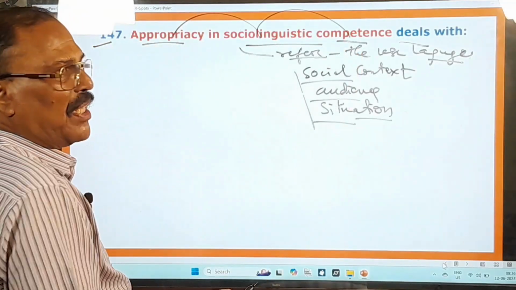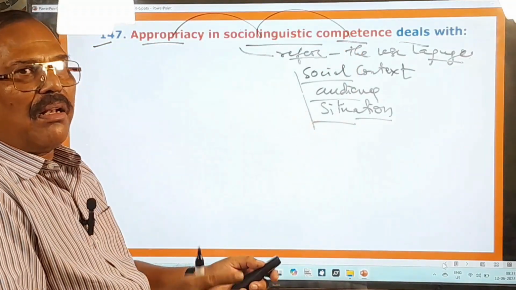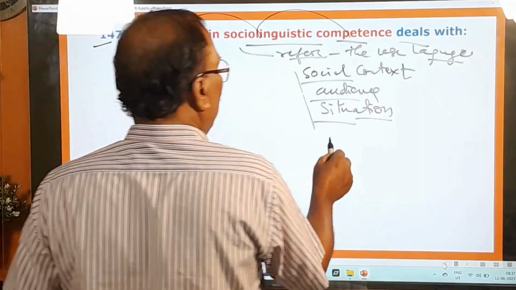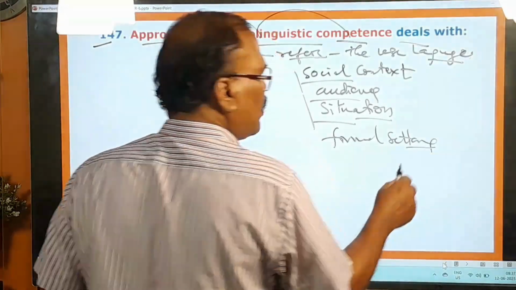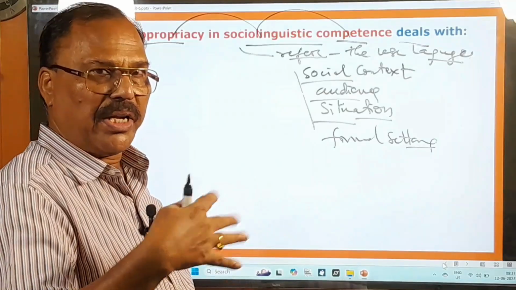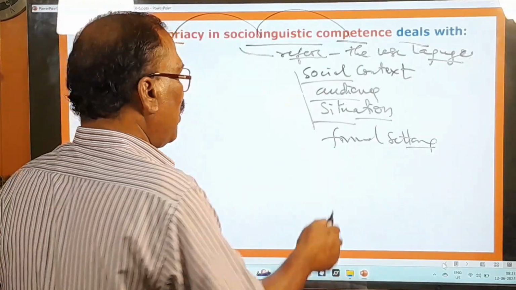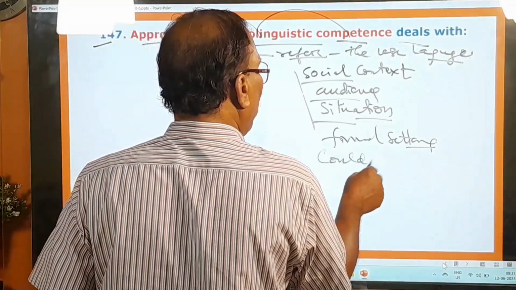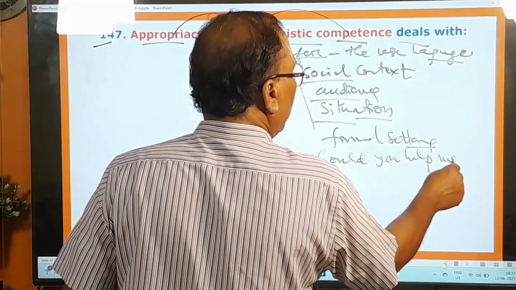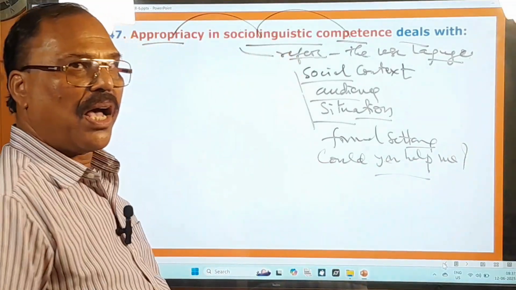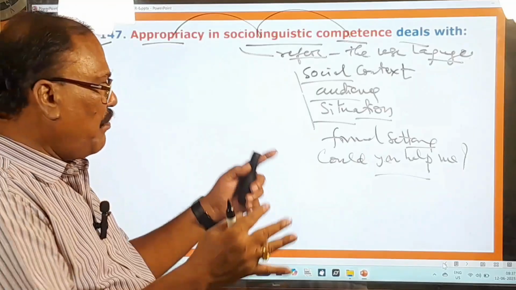అంటే సందర్భోచితంగా లాంగ్వేజ్ ని వాడడం. For example, in the formal setting, when you are with some elite people or educated people or respectable people, what do you say? Could you help me? You say, could you help me? నాకు సహాయం చేయగలరా? This is in a formal setting.